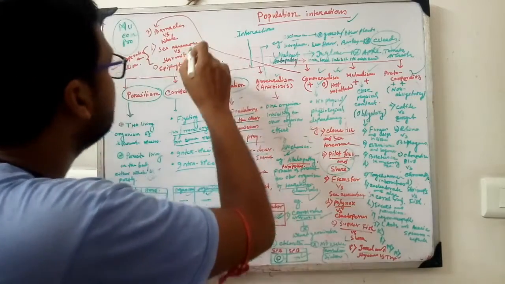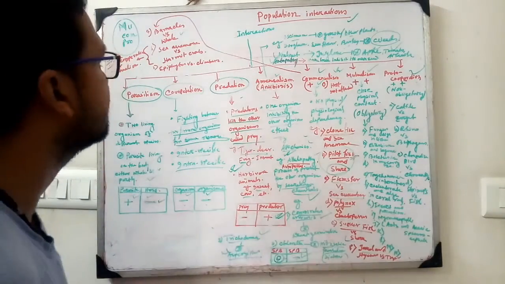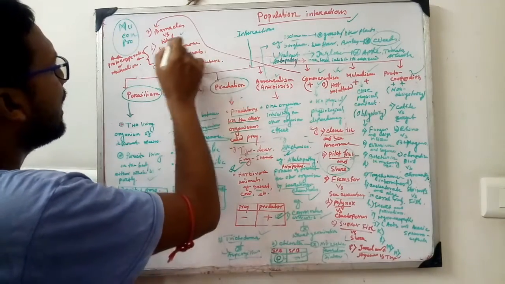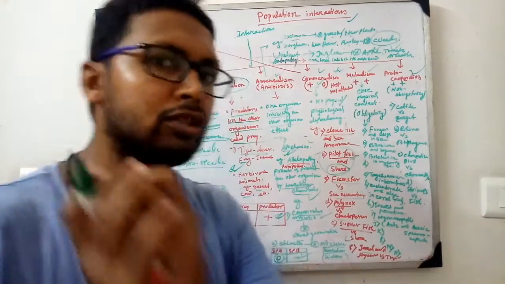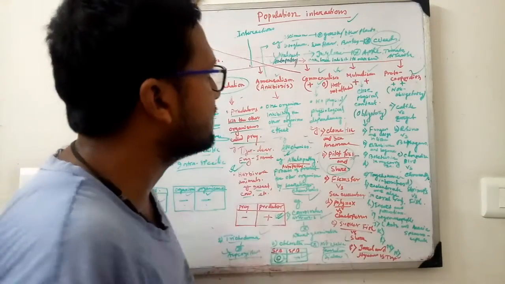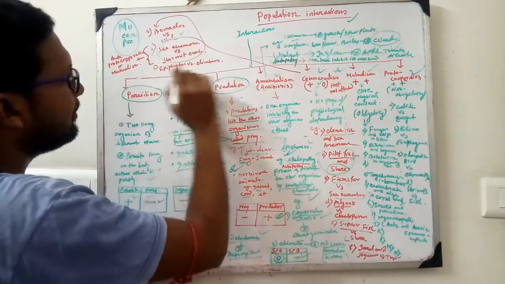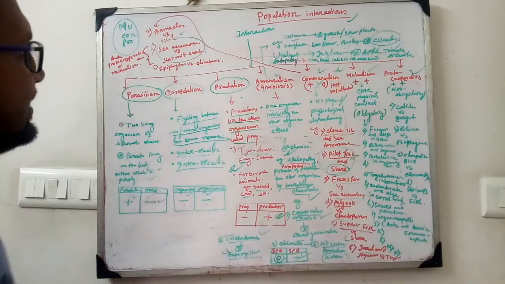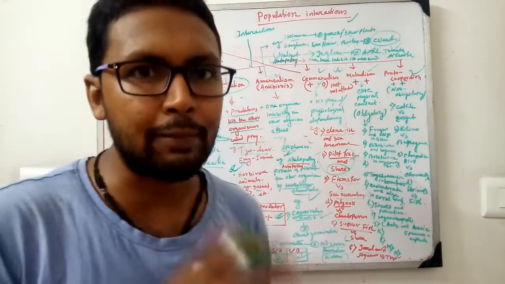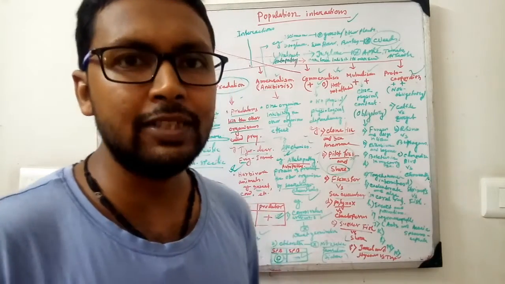Another commensal example is barnacles and whale, the same kind of interaction as pilot fish and shark. Sea anemone and hermit crab. This example is very confusing in exams. In lots of exams, these examples are asked whether it is commensalism, amensalism, mutualism, or protocooperation. It is actually a commensal relationship, because the sea anemone present on the surface of the hermit crab moves along, so that the sea anemone will take food. So it is a kind of commensal interaction.